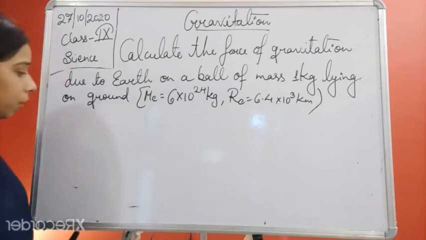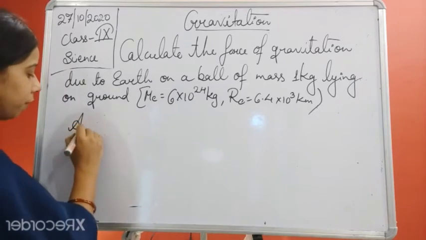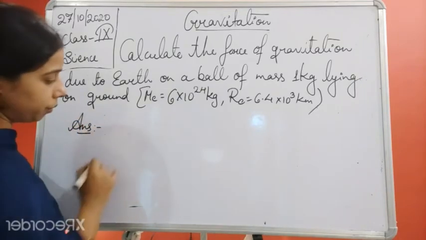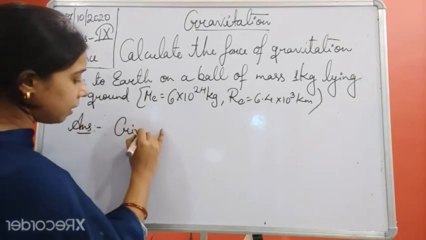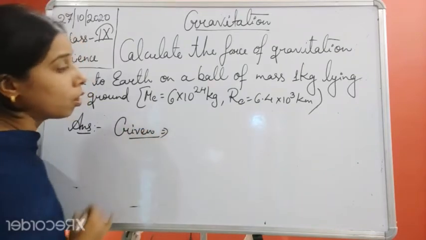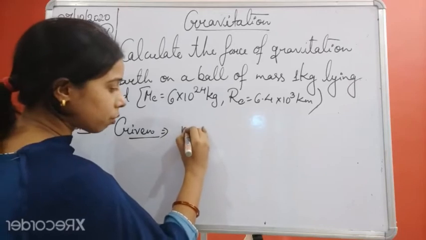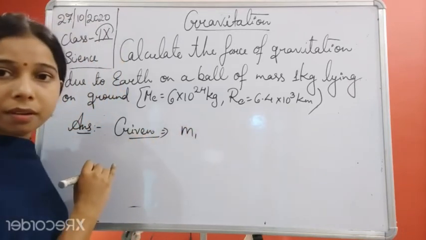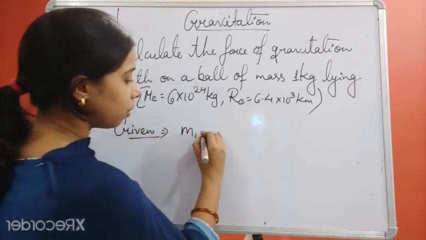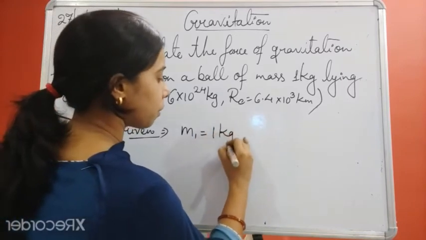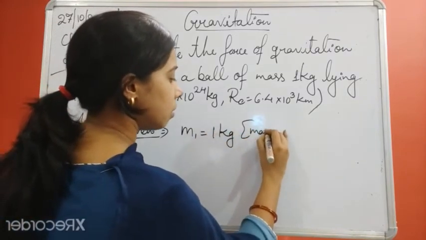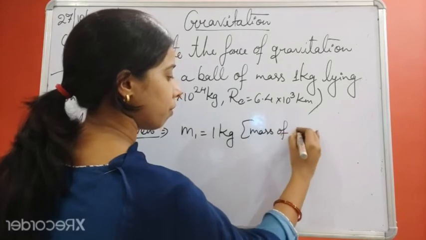So to calculate, first of all, we will write the things which are given here. Mass of the ball is given, and if we take the mass of the ball as m1, that will be equal to 1 kg. You can write in brackets also, that is the mass of the ball.